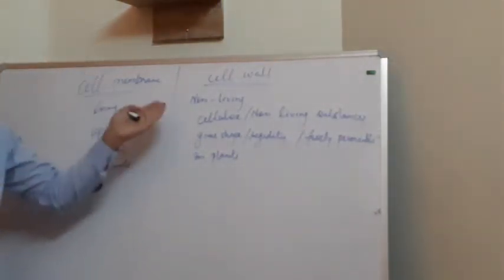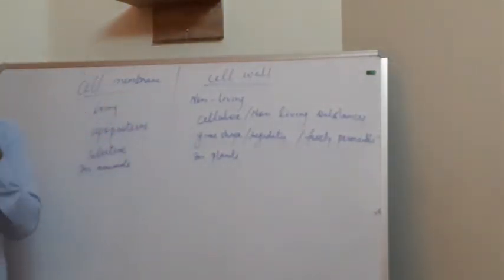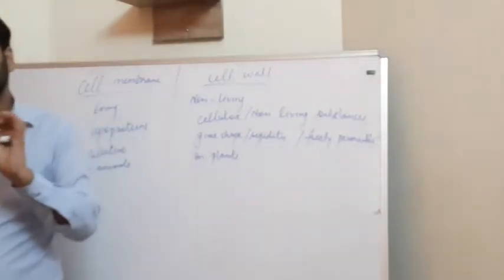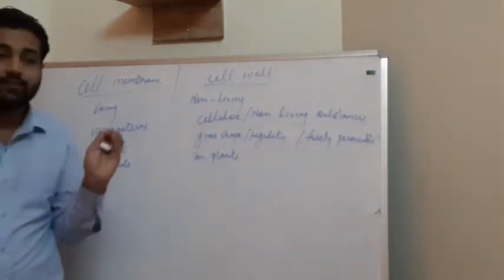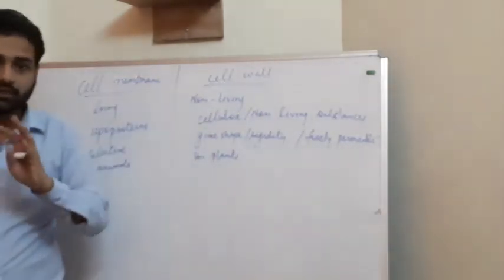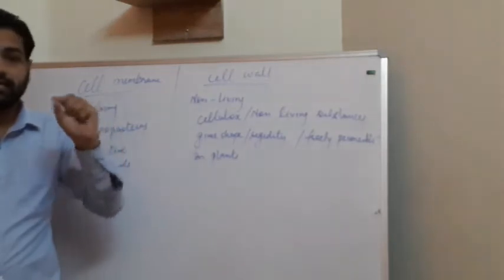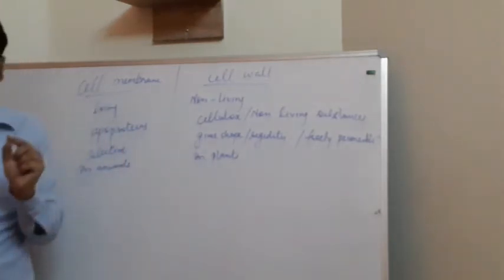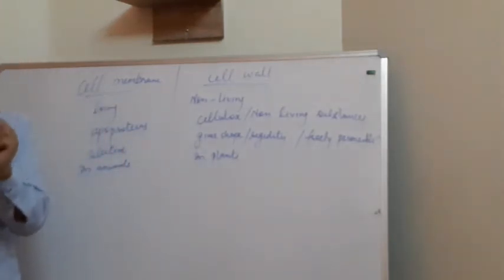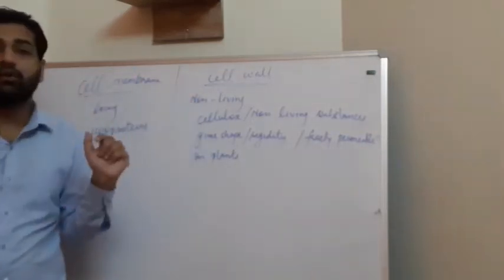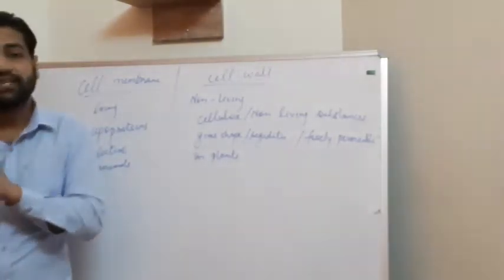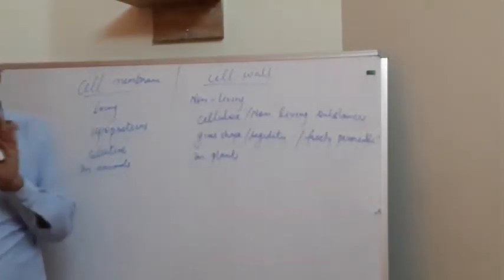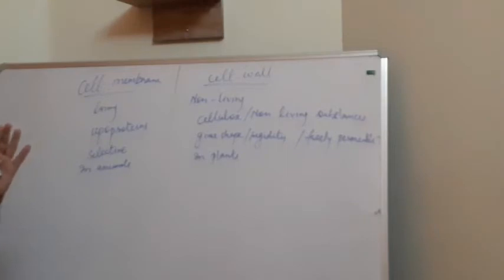In plants the cell wall is hard and rigid. The cell membrane is selective: only selected substances are allowed to enter the cell. But the cell wall, present in plants, is freely permeable. It allows any kind of solution or material to enter.